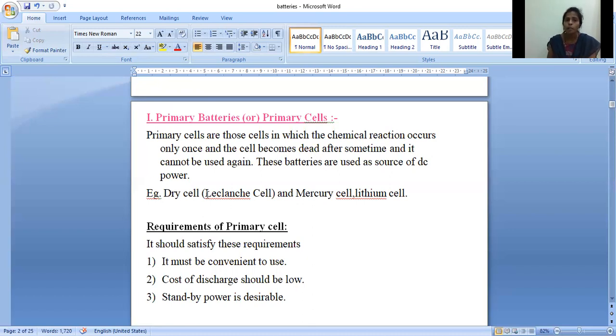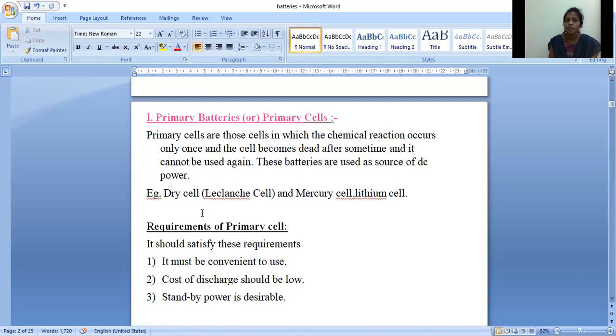So examples of primary batteries: dry cell, which is also called Leclanche cell, mercury cell and primary lithium cell. So these are the examples of primary battery. But in our syllabus, we are having only the dry cell or the Leclanche cell.